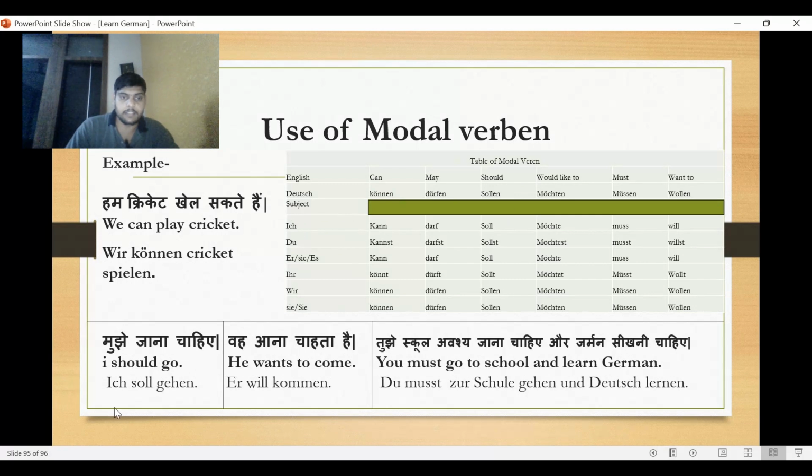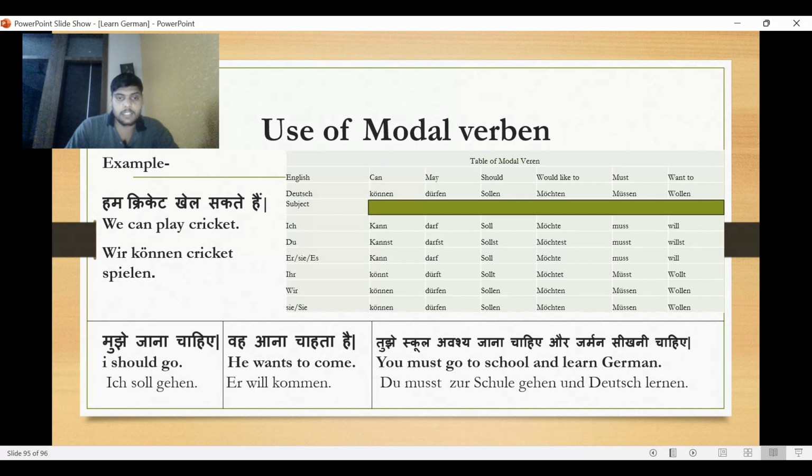With the subject ich: ich soll gehen. Gehen is the main verb. So the rule says subject, modal verb plus object, then main verb. In this sentence there is no object, that's why both verbs are together.